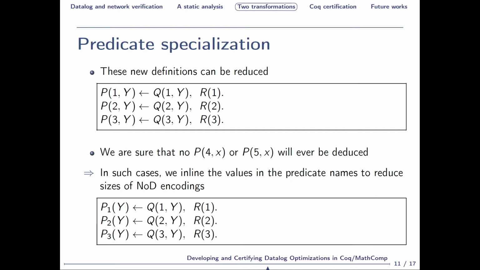The second transformation expects a program where the definition of a predicate is partially instantiated, as in the previous slide, so something that again looks like this. In this setting, the predicate here is duplicated into specialized versions, one for each relevant constant. So here we still have predicate P, but we also have P1, P2, and P3, which do not have two arguments but only one. This way, some predicate representations within a node or another Datalog engine are reduced. This optimization is of course most efficient when used on top of the previous one, the partial program instantiation.